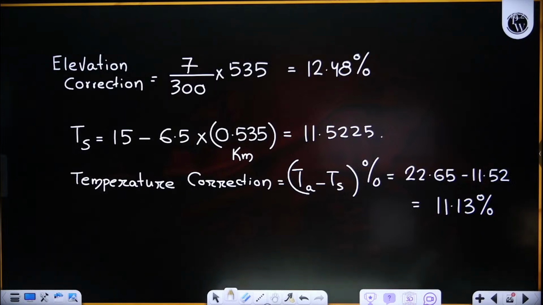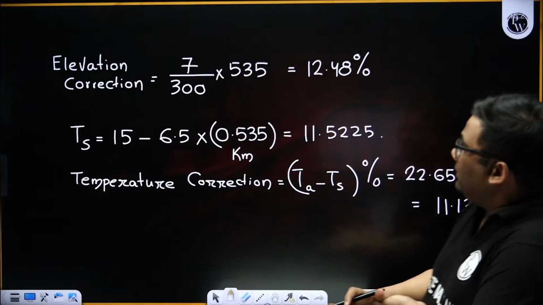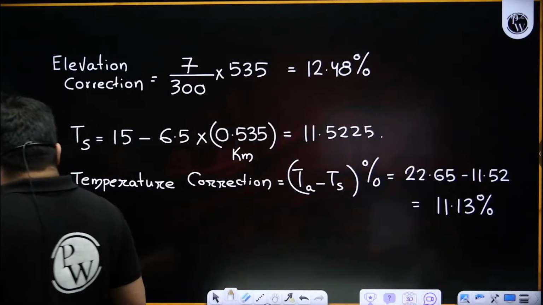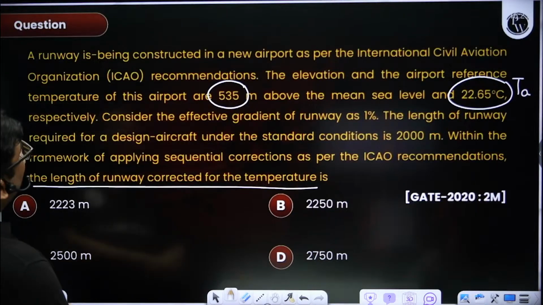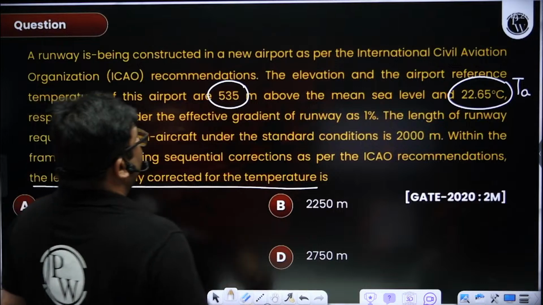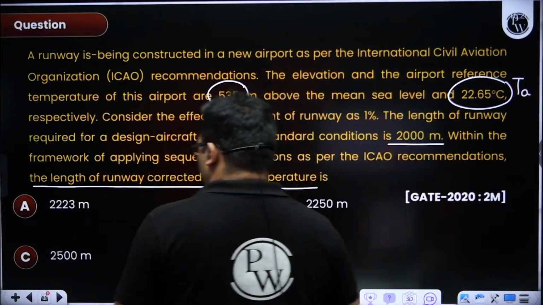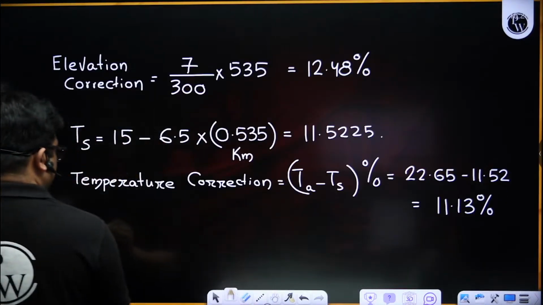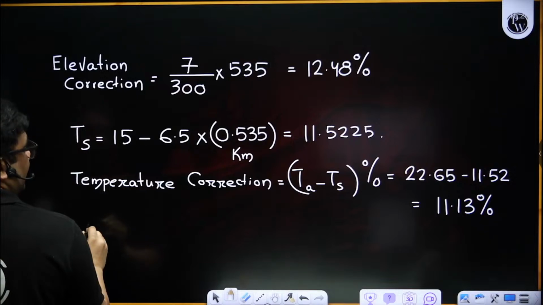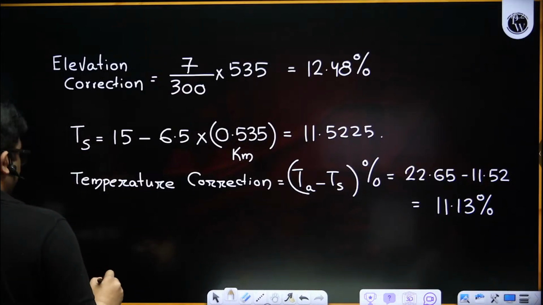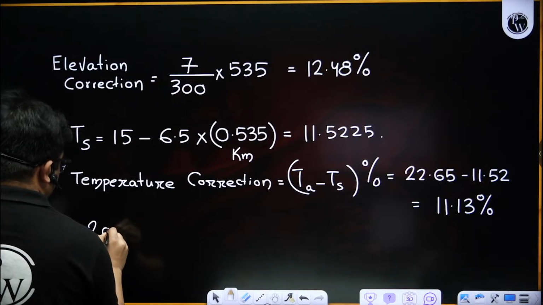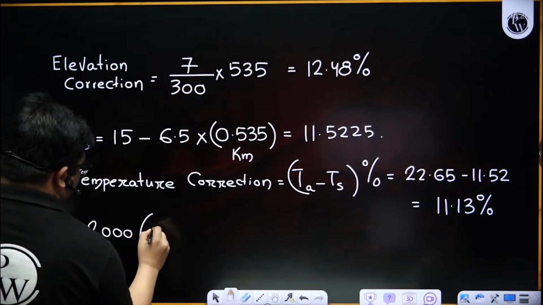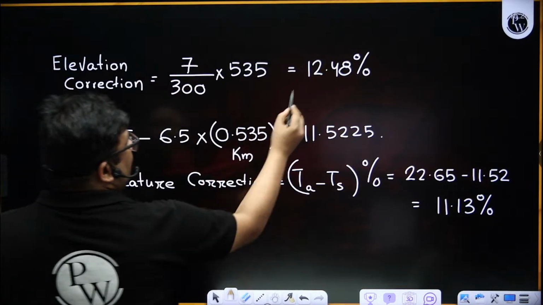Okay, 11.13. Now the basic runway length is given. Where is the runway length? For standard condition, this is basic, so 2000. When I find out the length corrected for temperature, the basic runway length is 2000. You see what I can do: 2000, then 1 plus this by 100.